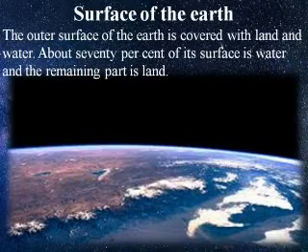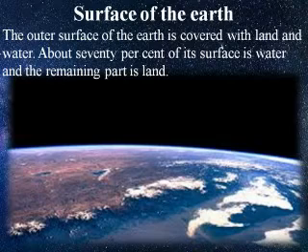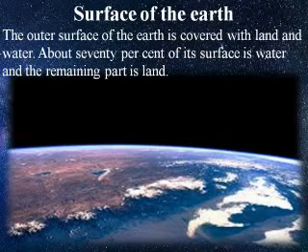Surface of the earth. The outer surface of the earth is covered with land and water. About 70% of its surface is water and the remaining part is land. So, dear children, our earth is covered with land and water, but mostly with water.